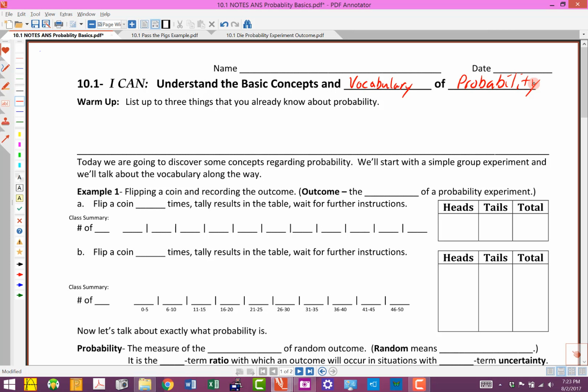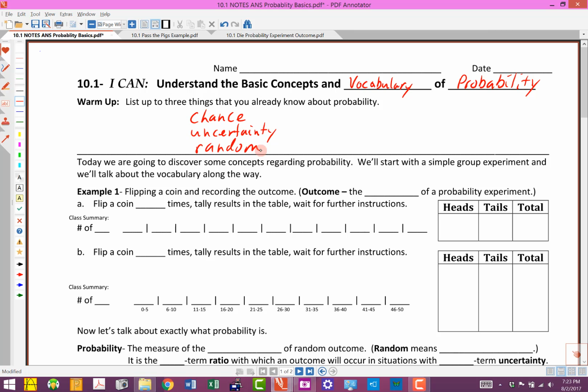You may have heard something about this in a previous class, or maybe as you've been talking with friends about the chances that something would happen. Whenever we're dealing with probability, you may know that there's some chance involved, some uncertainty about what's going to happen, and maybe some random outcome or different things like that. We're going to talk about some of those words, so anything that you already know about probability right now is just kind of bonus.